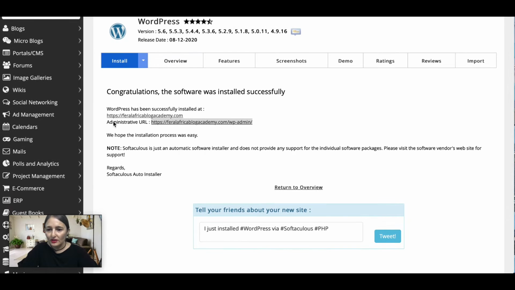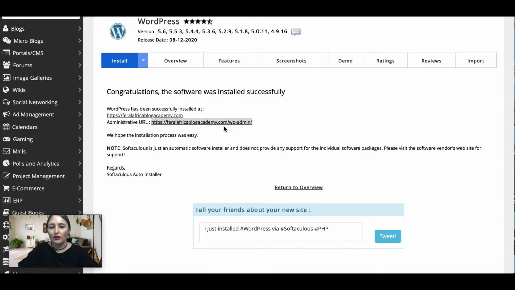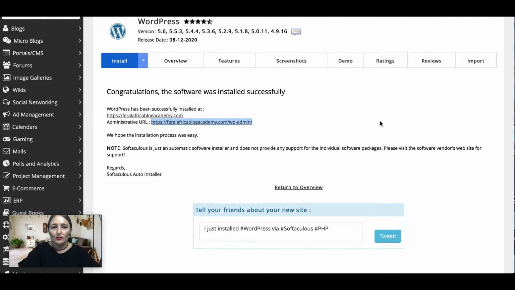So on the screen you'll see there, this is very important, your administrative URL. This is the web address you're going to be using to log into your WordPress account. So right click and open link on a new tab and it will automatically log you in. If it doesn't, you're going to have to use your username and password to log in.